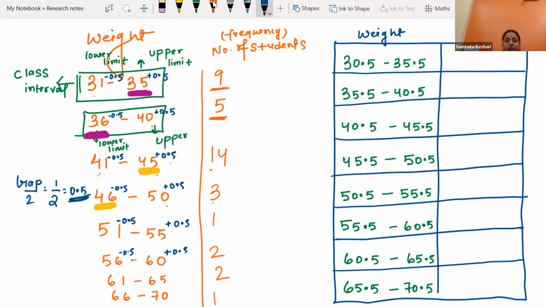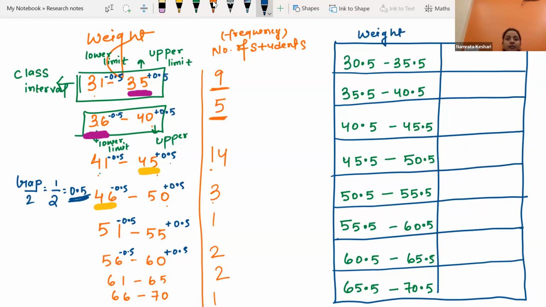This is how it works. It will not be written in the question. In the question only the data will be given and it will be asked to draw a histogram, or to draw a frequency polygon. You need to check whether the data is continuous or not.